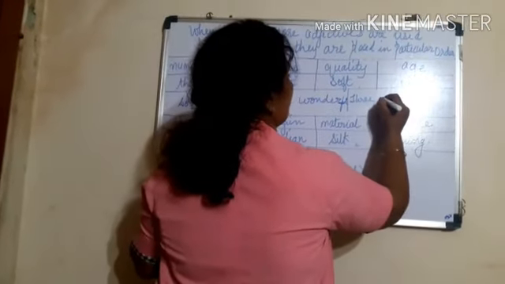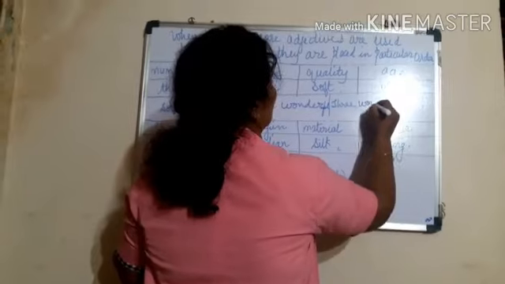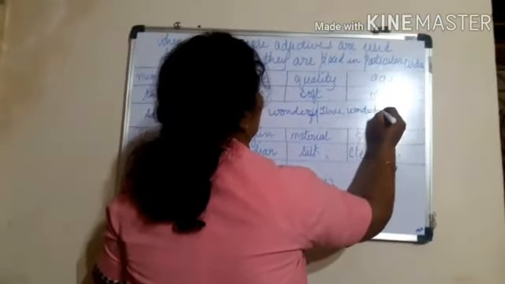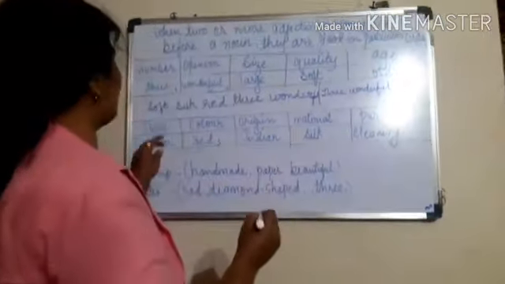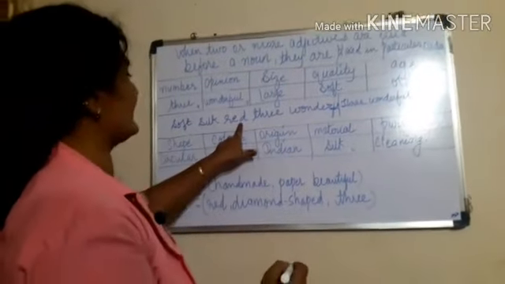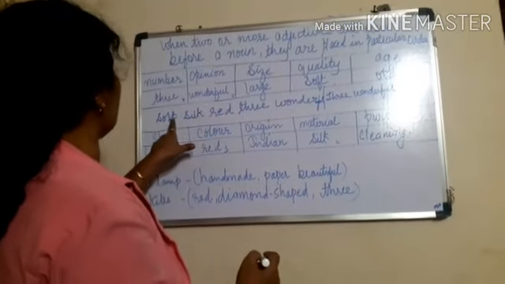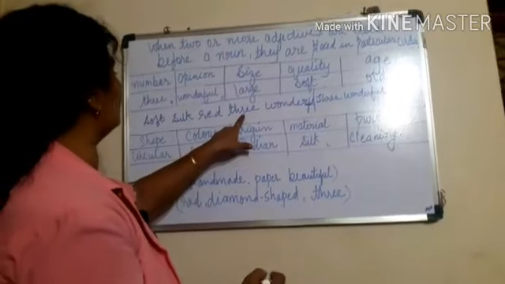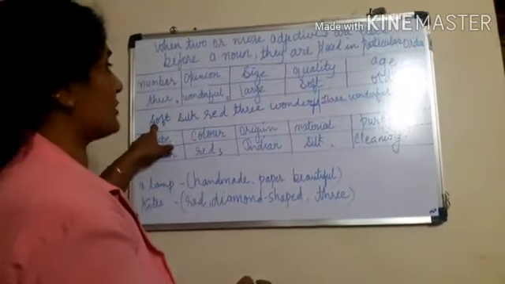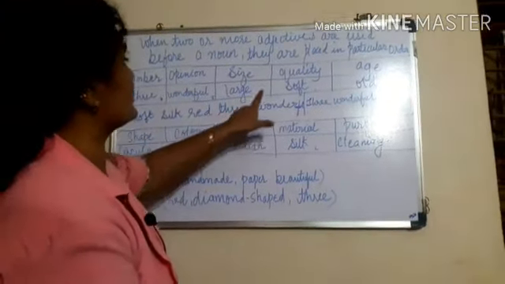So 3, after 3 it will come wonderful. After that we'll see what all we have. We have red, then we have silk. We have placed 3 already. We have soft, so that should come next.